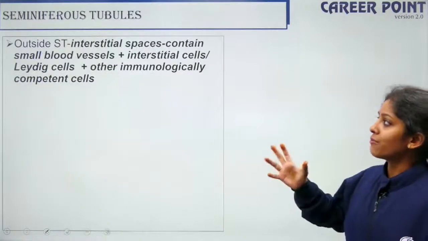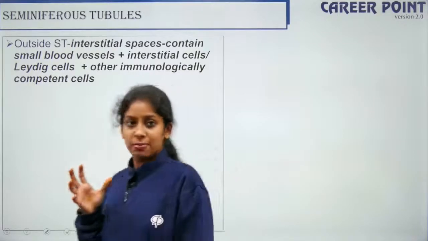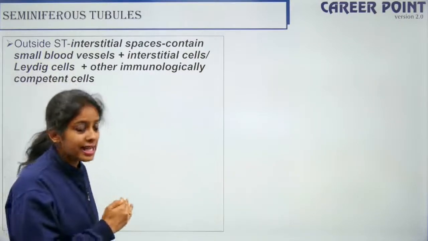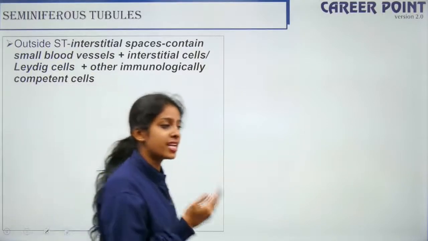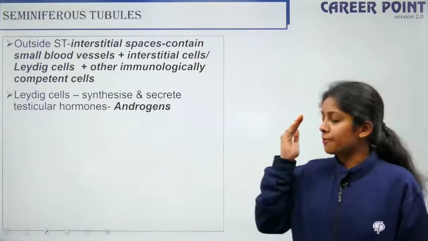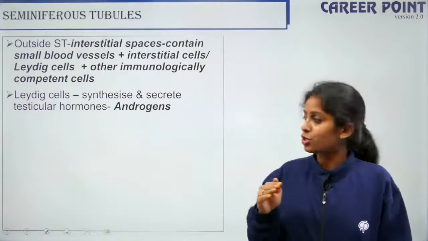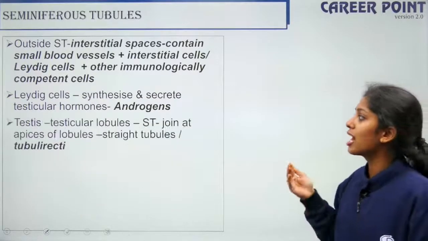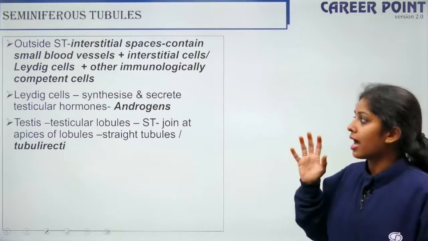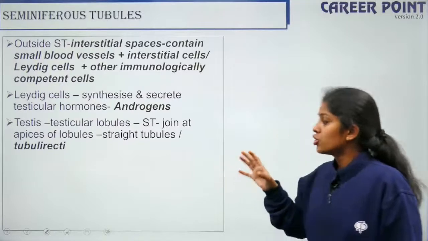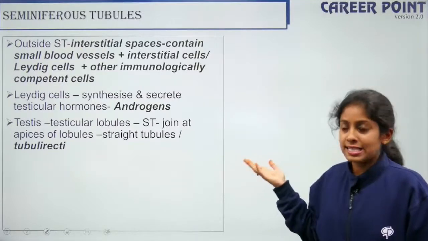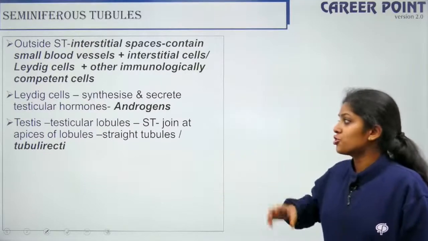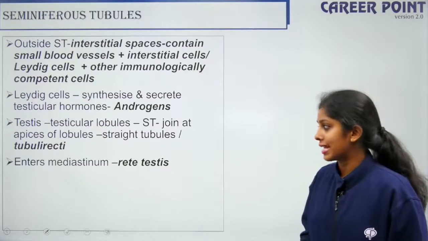Outside the seminiferous tubules, there are interstitial spaces which contain small blood vessels, interstitial cells called the Leydig cells, and immunologically competent cells. All these are present in the space between the seminiferous tubules. Leydig cells synthesize and secrete testicular hormones, that is your androgens. The testis is divided into testicular lobules. Now it moves inside the seminiferous tubules. They join at the apices of the lobules to form the straight tubules called the tubuli erecti.